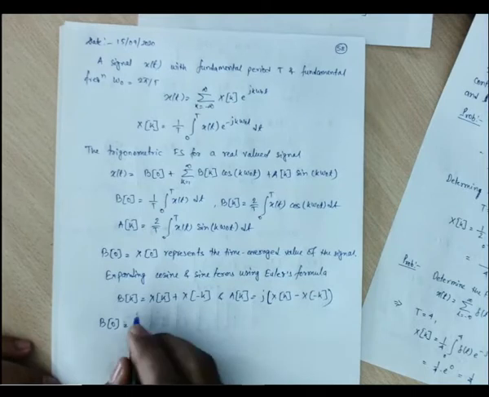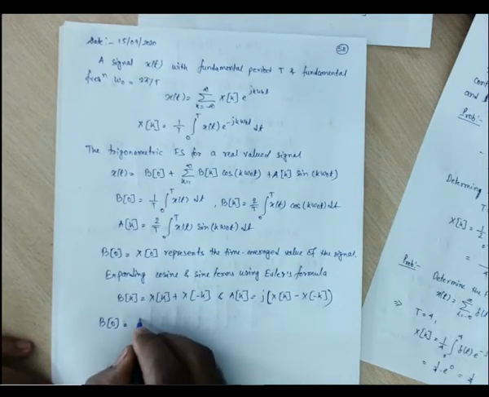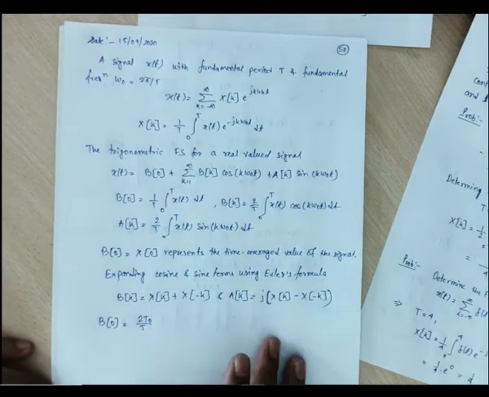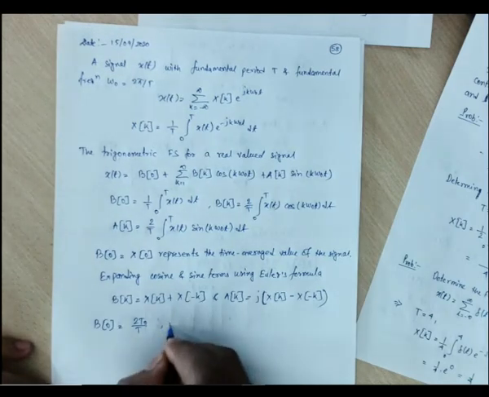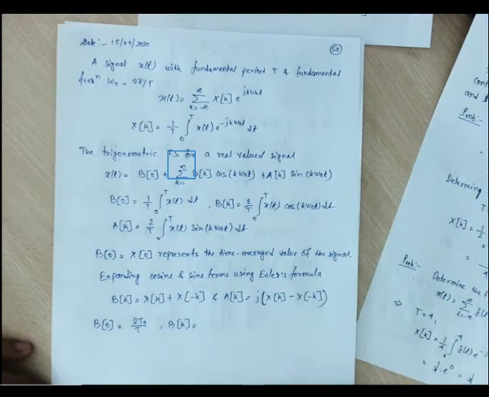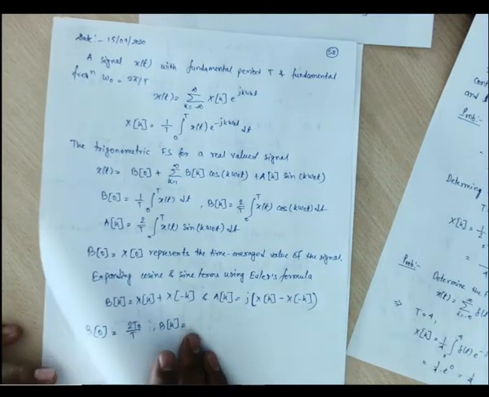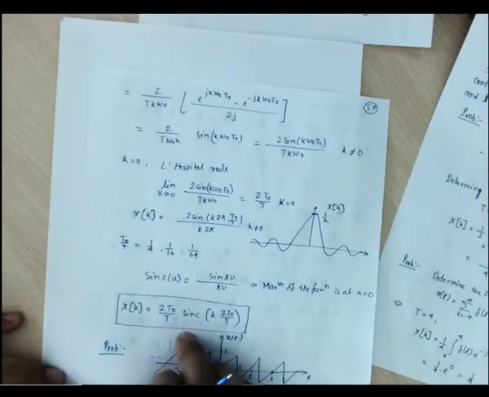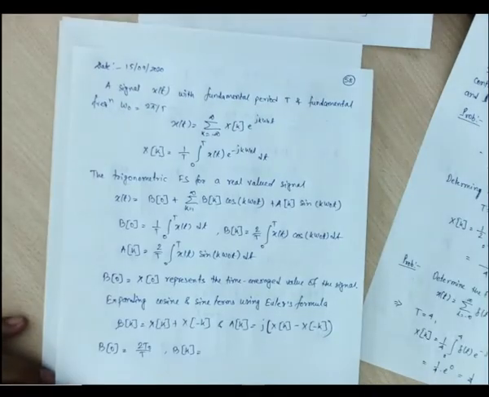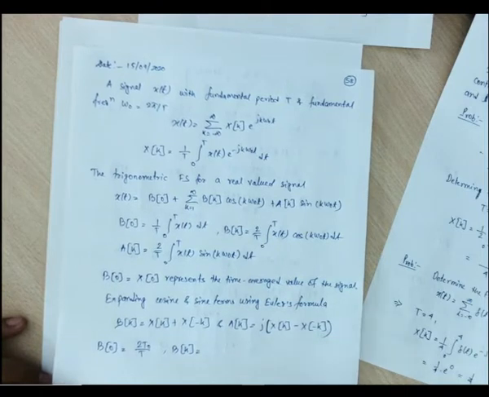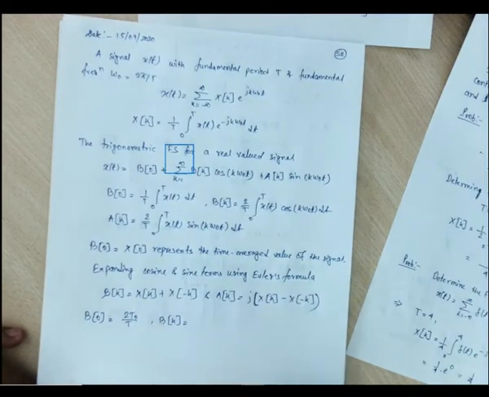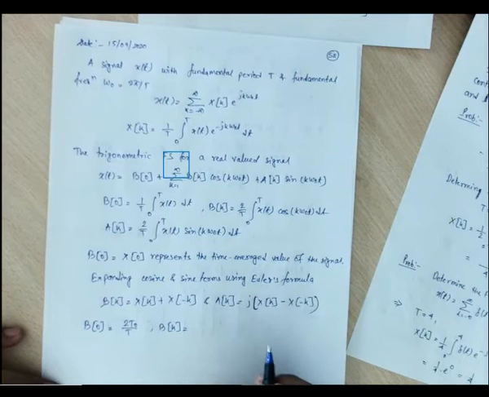For this b0 we have found that it is twice t naught by t. So we can also find this is the same as x of 0, that is twice t naught by t. Okay, and bk, what are we supposed to do? We are supposed to put this xk in this representation of the trigonometric Fourier series. So in this equation we are supposed to put this xk, so it will result in